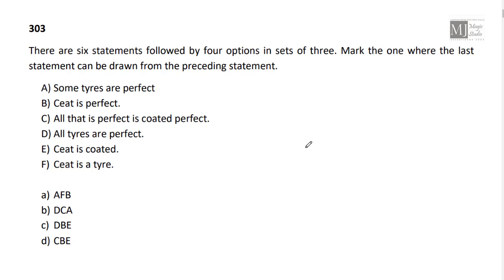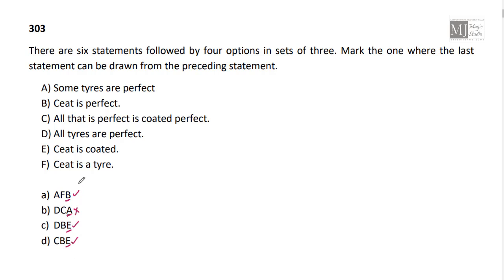There are 6 statements followed by 4 options in sets of 3, another type of deductive logic. Mark the one where the last statement is followed by the preceding 2 statements. In this kind of question, it's always advisable to go with the help of options. We have last statement as C8 is perfect. Okay, some tires are perfect. I don't think that should be the last statement. And then we have E, C8 is coated. So B and E can be the conclusive statement.